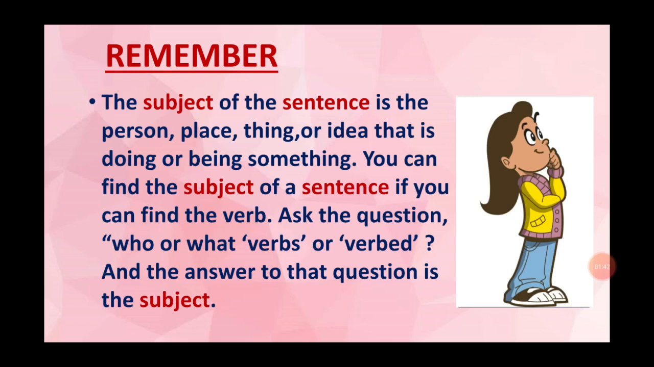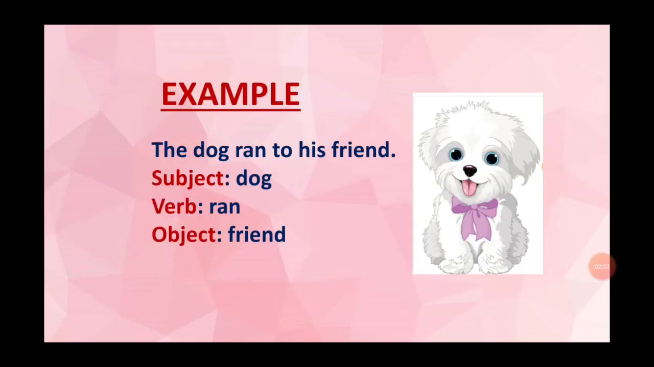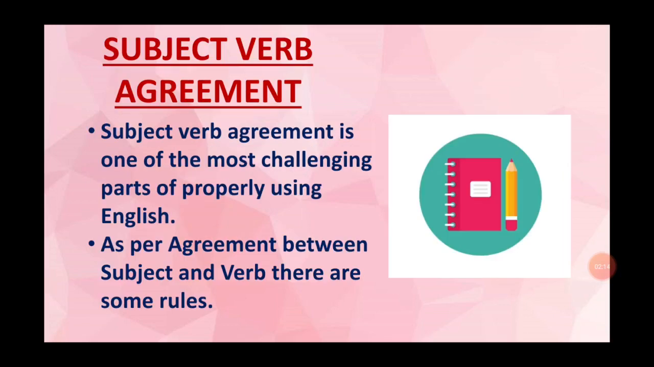We all know that a sentence is made up of a subject, verb and object. Subject is the noun that is doing something, verb is the action and object is the person or object on which the action is performed. Let's understand with the help of this example. The dog ran to his friend. In this sentence, dog is the subject, ran is the verb and friend is the object. I think you understand now what is a subject.